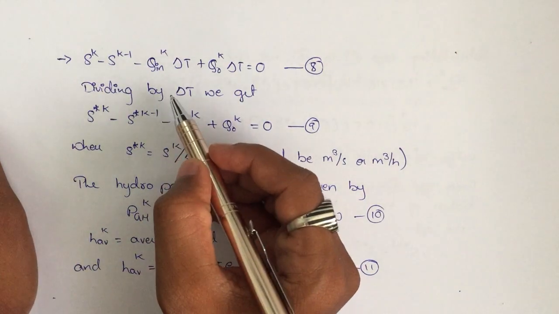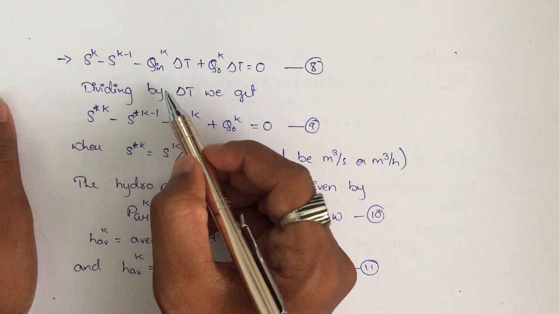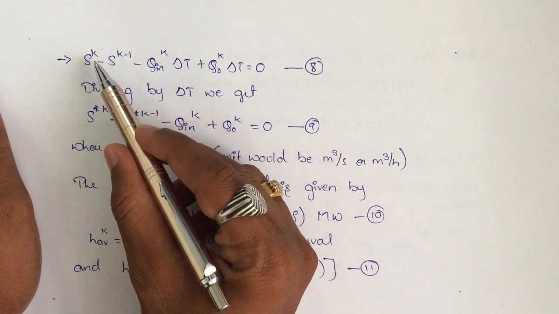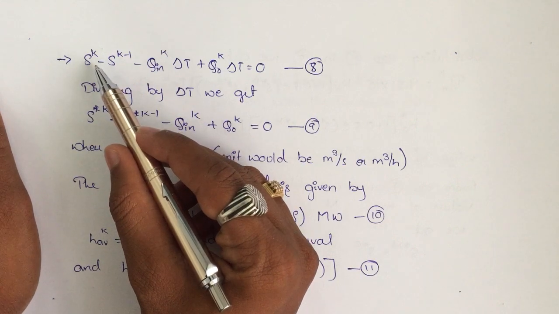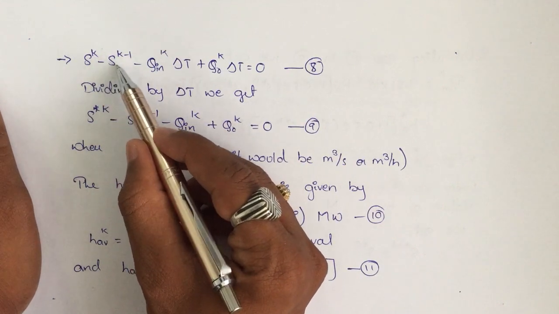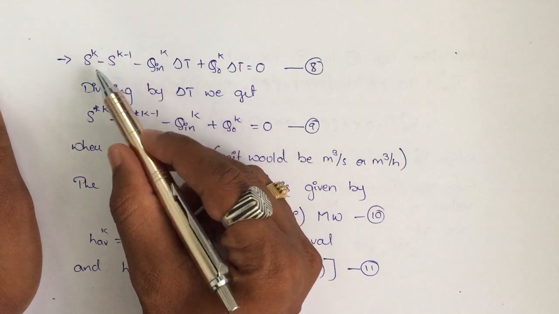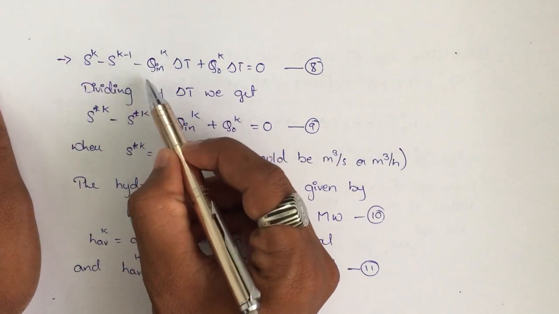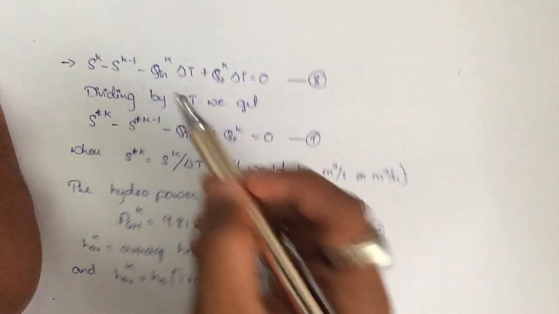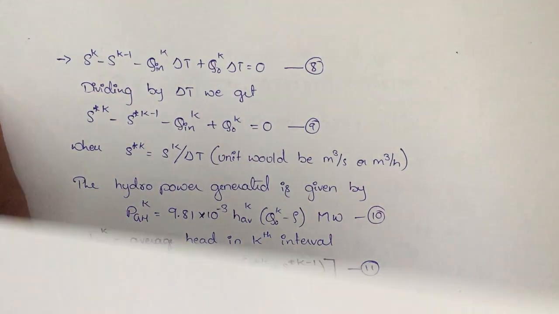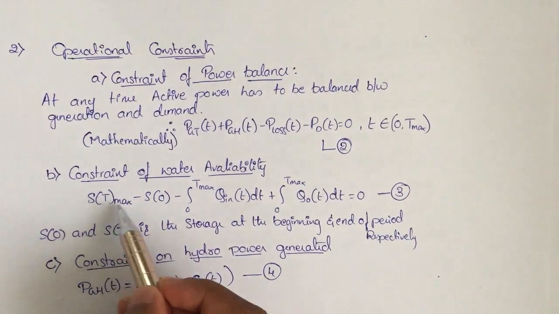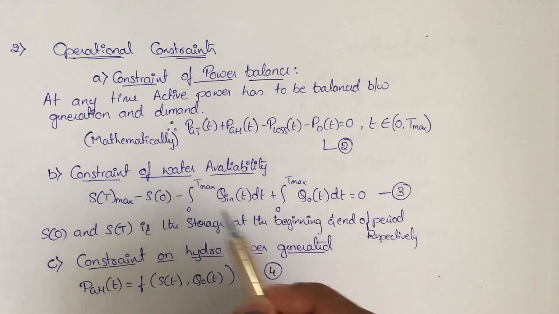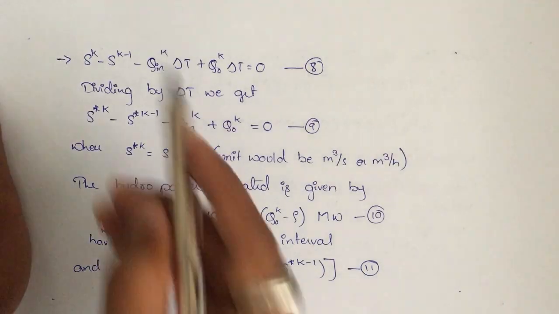First constraint was our power generated constraint. Second constraint is water availability. You can go back and check the water availability constraint. Previously it was S of t max minus S of 0 minus integration from 0 to t max, like that. Here we have our second constraint. It is a continuous time function. Previously it was a continuous time function. Now we are going to discretize the same.